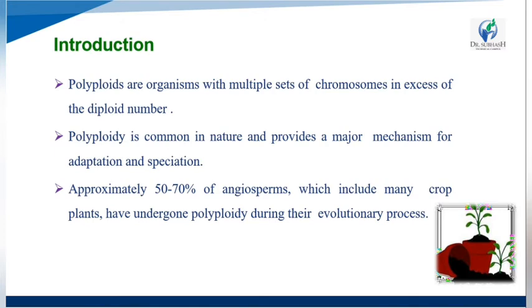Okay, so polyploid and polyploidy are the same word.